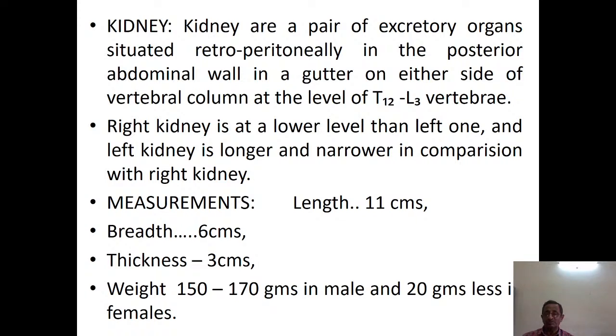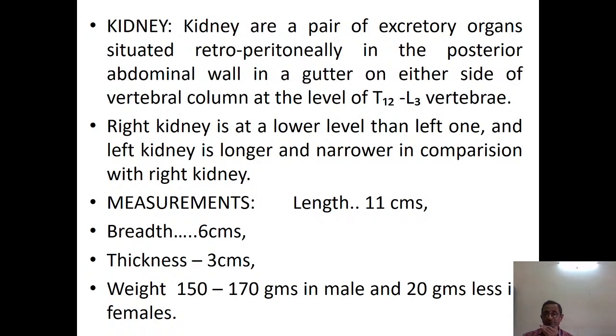So at the level of these vertebrae, three lumbar vertebrae and the last thoracic vertebrae, we have the kidneys in the gutter on either side of the vertebral column. This gutter is formed because of the posterior curvature of the ribs as well as the elevation of the body of the vertebra.